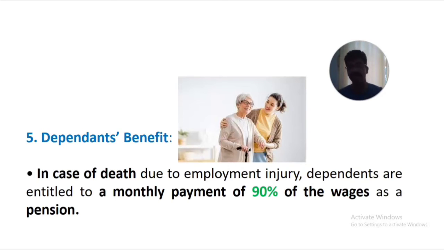So 90% of the wages of the employee who expired due to employment injury is given as a pension to his or her dependents as dependence benefit.